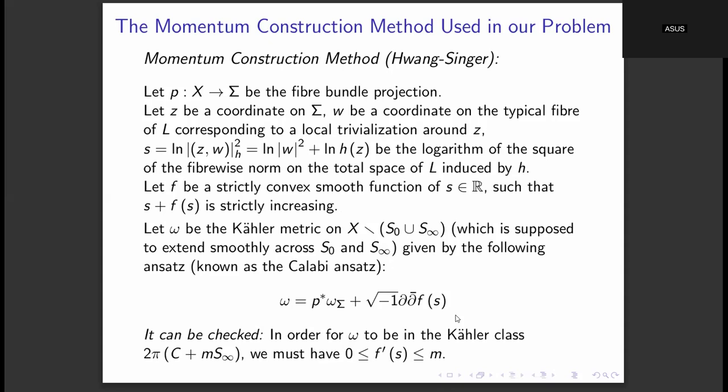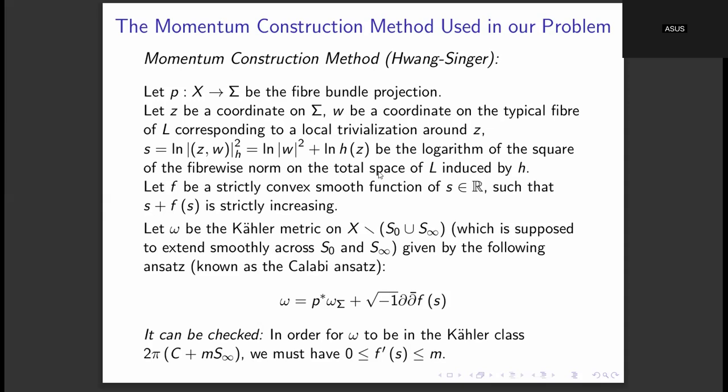Now I will briefly explain what this momentum construction method is. This method is attributed to Hwang and Singer, and it improvises upon the Calabi-Ansatz. The Calabi-Ansatz was formulated by Calabi way back in 1976, but this momentum construction method is an improvisation of the Calabi-Ansatz procedure, and it appeared in the year 2002.